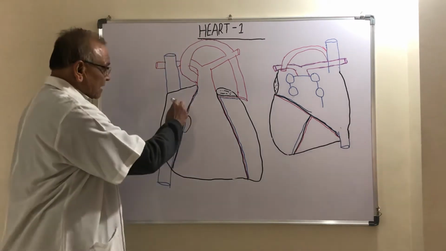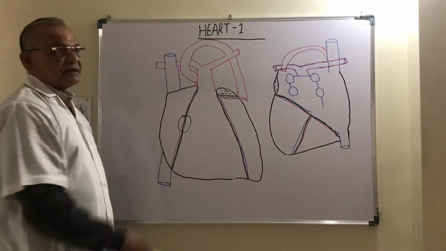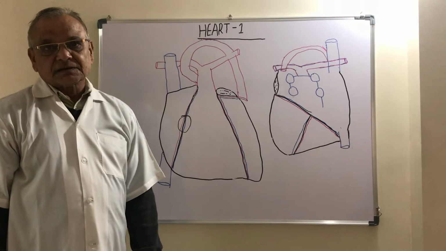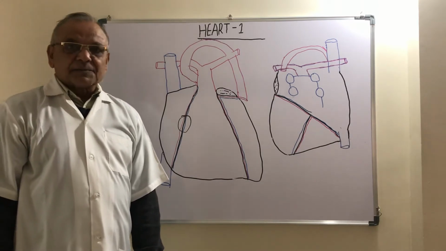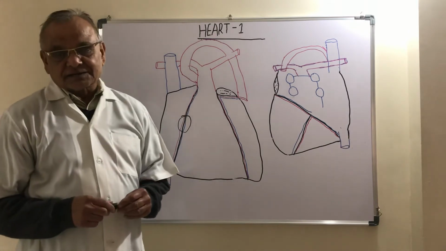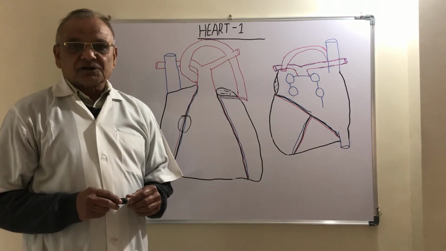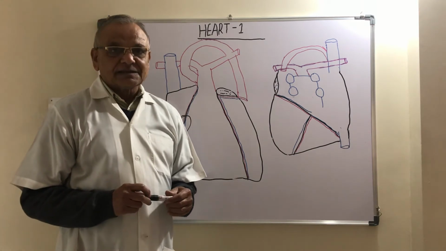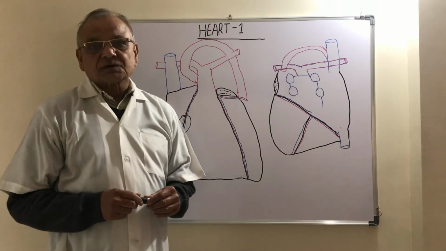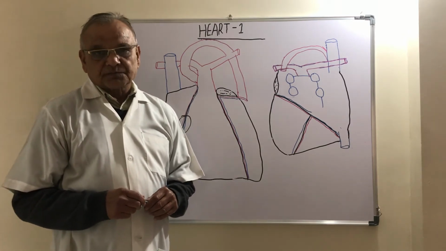Now in this diagram, this surface of the heart is seen in front of you. This is the anterior surface. The anterior surface comes in relation with the sternum and the costal cartilage, and that is why the second name of the anterior surface is the sternocostal surface.